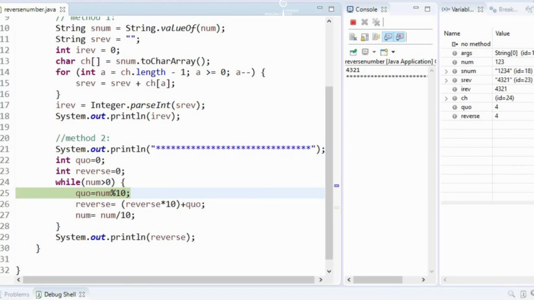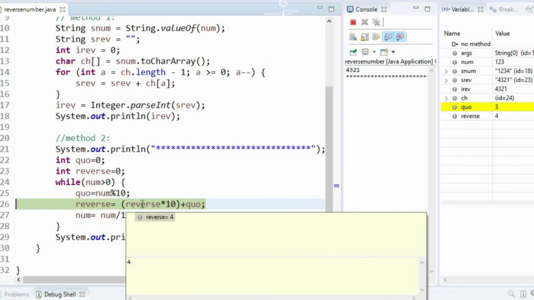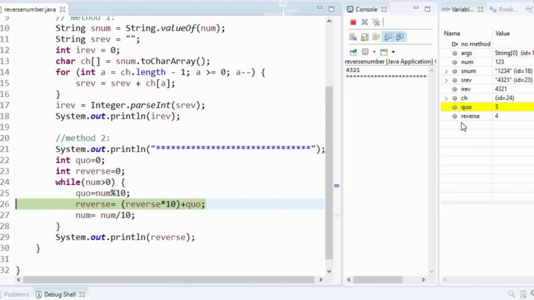Again we will be taking the quotient for 1, 2, 3, which will be 3. You can see that quotient is having 3 now. Now reverse is equal to, we have 4 in the reverse, so reverse is equal to 4 into 10, which is 40, plus the new quotient 3, so 43 will be stored in reverse now. Okay, so the reverse is 43 now.